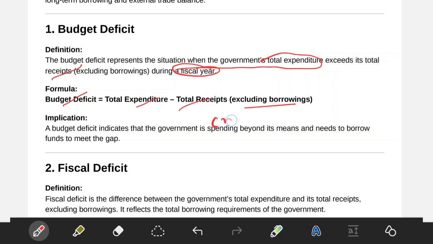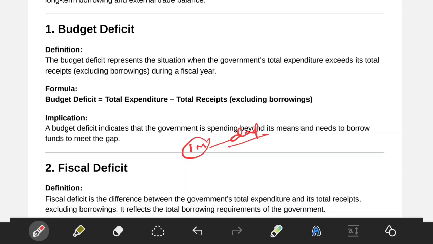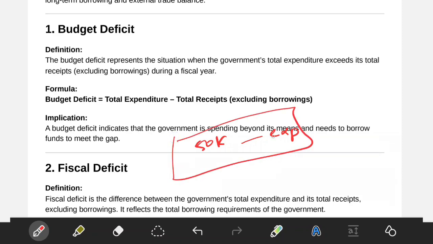Means it is a very crude way. Very crude means how have you planned, means in this 1 month how your daddy has planned, okay, the various welfare activities, various important activities that are required for the home to thrive and to be well off. Okay, so dad's salary is 50,000, okay, and expenditure is this much. What is less, what is not less? Okay, if it is less, we have to go for borrowings. That will not say. Budget deficit is very crude way.